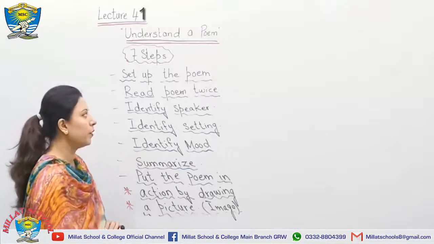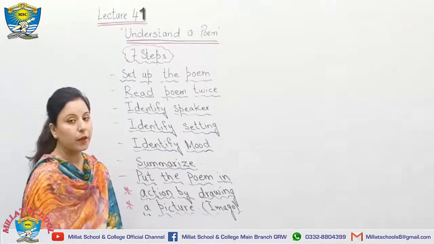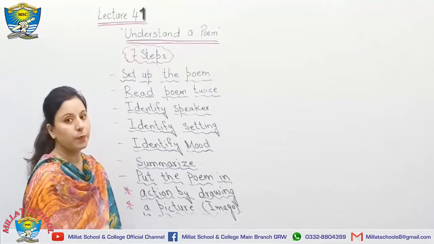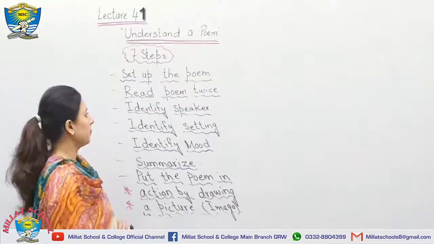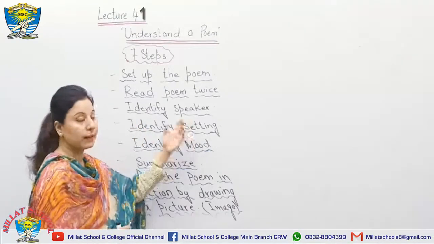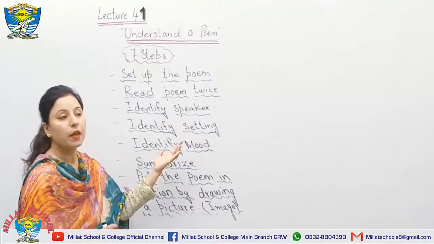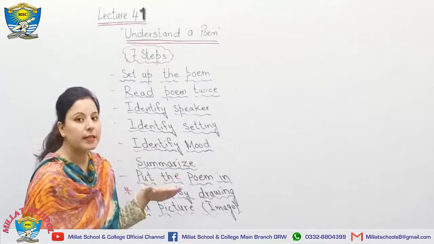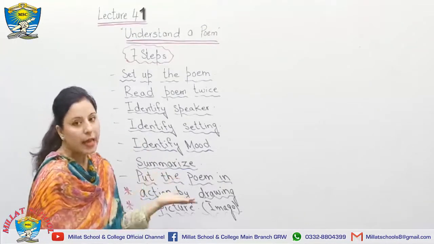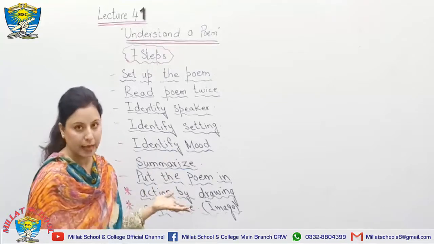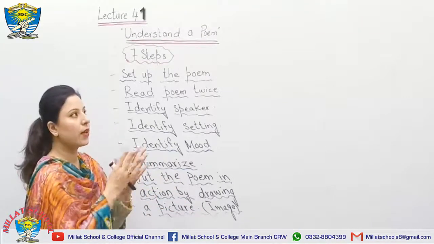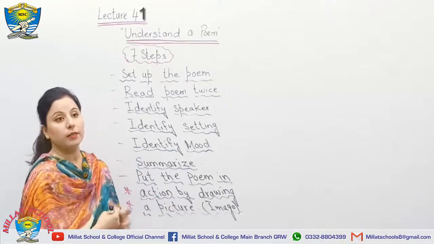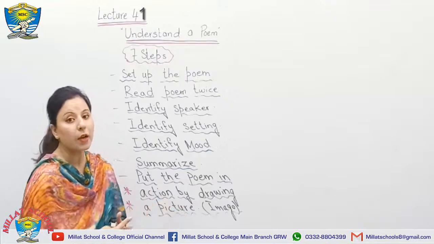Number 2 point is read the poem twice. Remember that if you are going to comprehend the poem, it is your duty to read the poem twice. Number 3, identify the speaker, that is, who is the speaker of the poem? The person himself who is writing the poem, or someone else, or he is talking about someone else. He is describing someone else, or he is giving a description of a place, or some other personality or a thing, or he is giving his own autobiography.